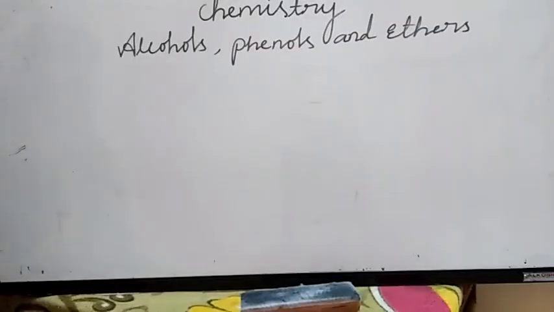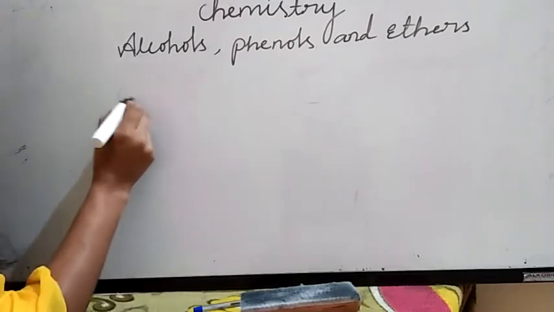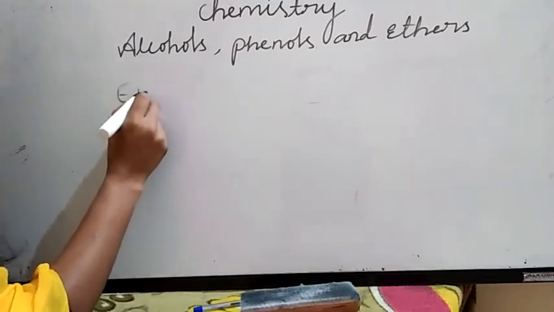Hi dear students. Yesterday you learned about some physical and chemical properties of alcohols and phenols, right? So, the acidity of alcohols and phenols you have learned. In today's class, what are the effects of electron withdrawing groups and electron donating groups on phenols?